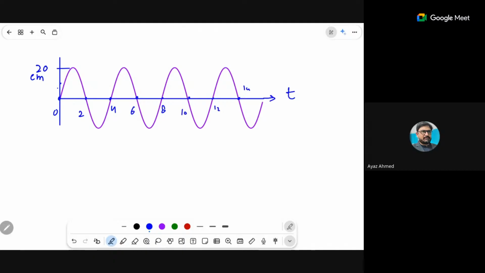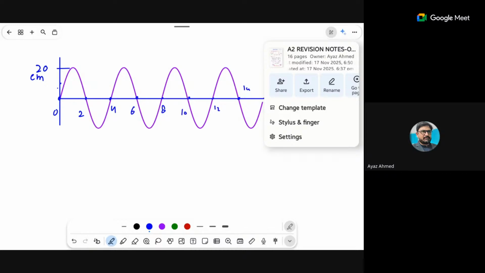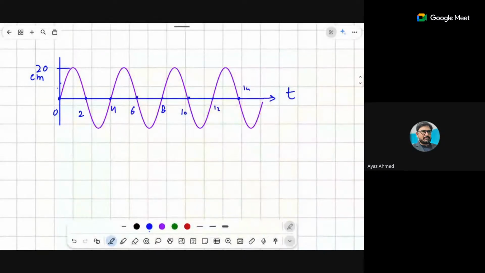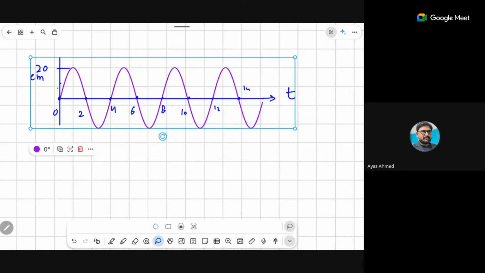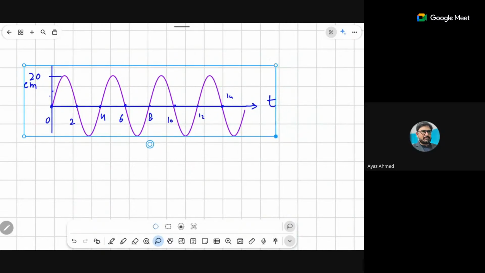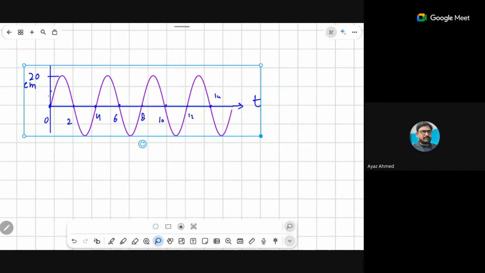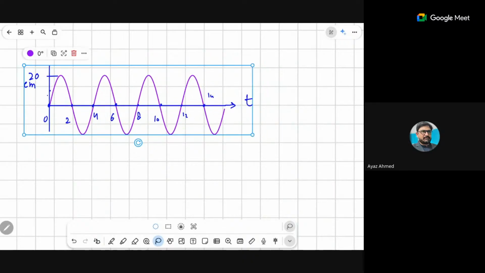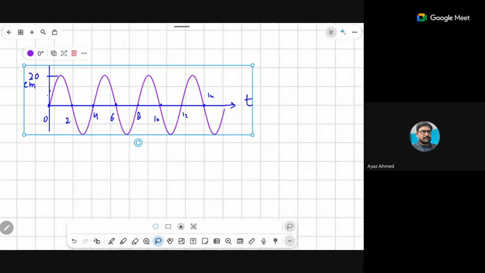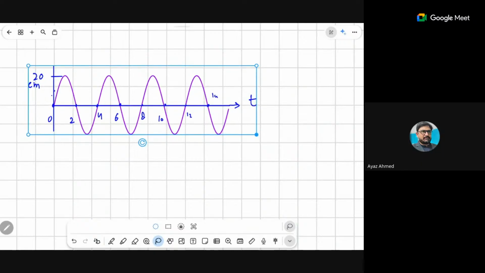Now if I want to find out the amplitude of this wave at, let's say, almost this point, okay. Tell me, if I want to find out the displacement of this wave after 2 milliseconds, then how to do that?